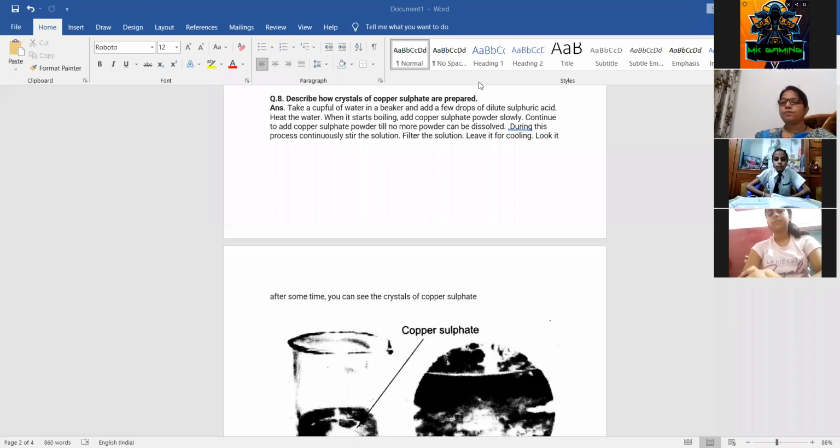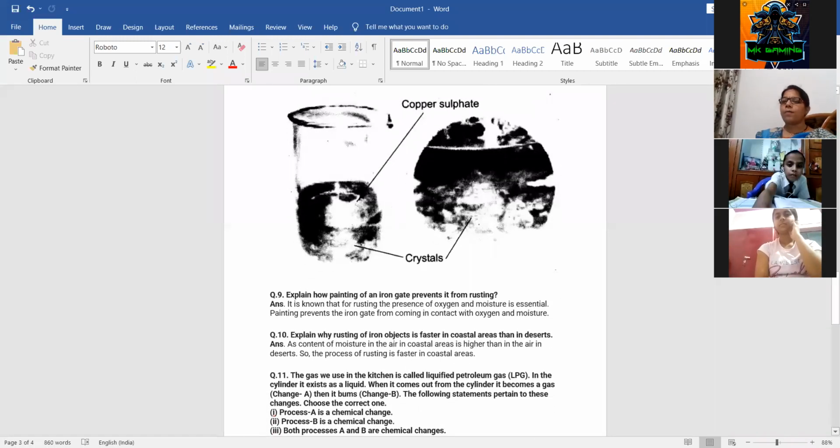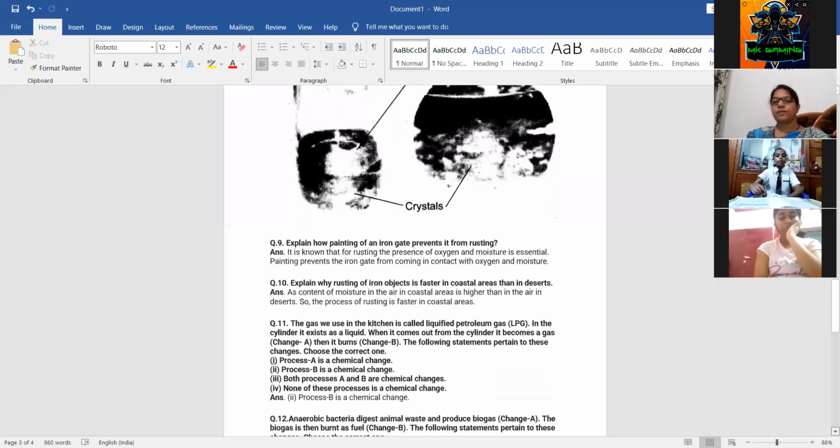Afterward, we need to stir it continuously while we are adding it. Then we need to filter it and leave it to cool. After some time, we find crystals of copper sulfate there. Here we are changing it from the liquid to the solid, so it is a physical change. So this is the process of how we get crystals of copper sulfate.